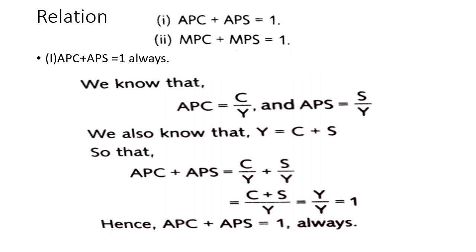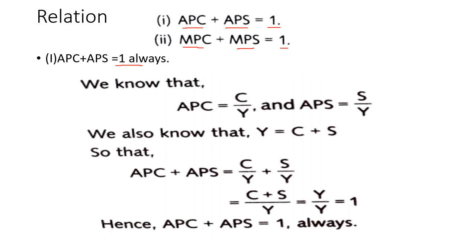Now see, there are two relations between propensity to consume and propensity to save. The first one is APC, average propensity to consume, plus APS, average propensity to save, is equal to 1. And the second relation is MPC, marginal propensity to consume, plus MPS, marginal propensity to save, is equal to 1. Now why so? See, APC plus APS is equal to 1 always.